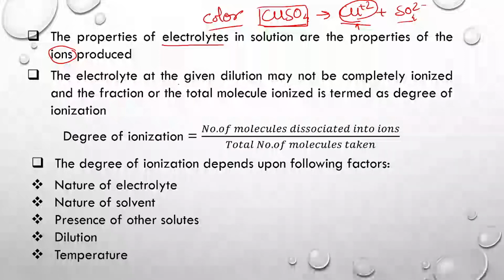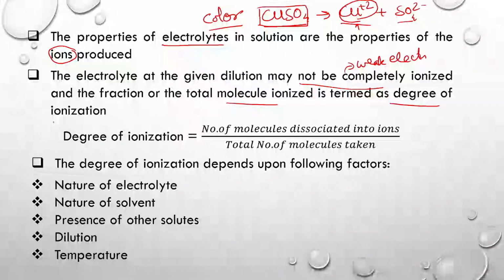The electrolyte at any given dilution may not be completely ionized, and this is for weak electrolytes, because strong electrolytes are completely ionized. Weak electrolytes are not completely ionized, and the fraction of molecules that are ionized is referred to as the degree of ionization, or many times the degree of dissociation.